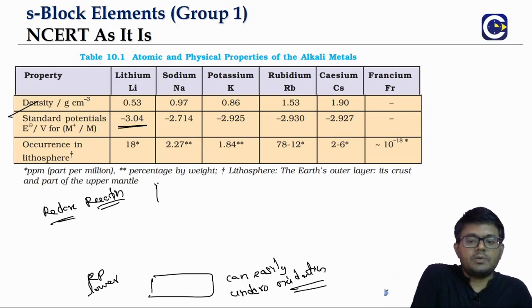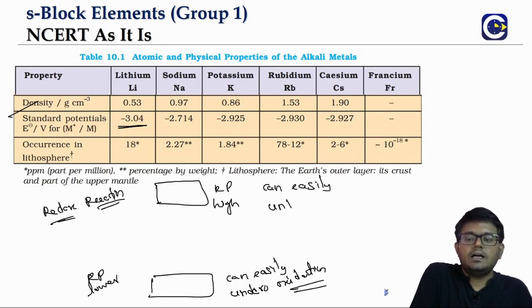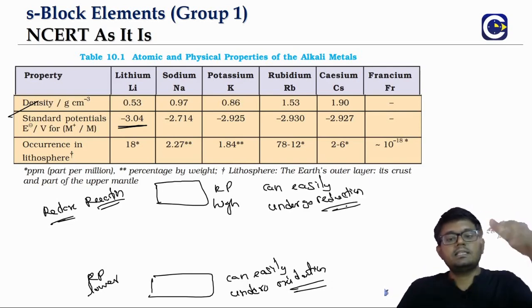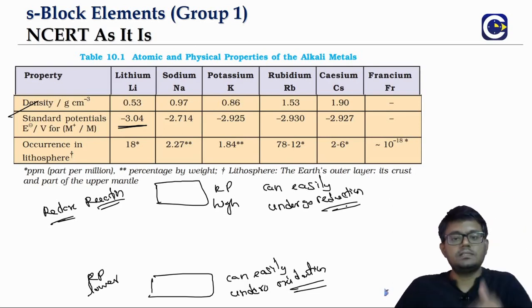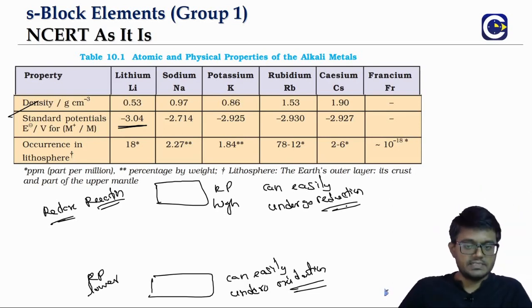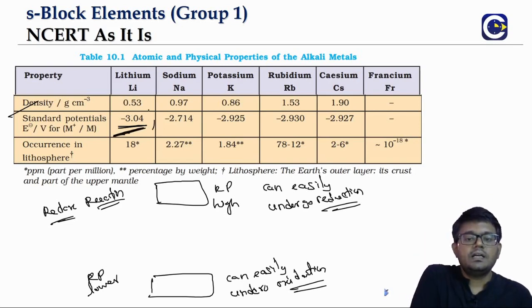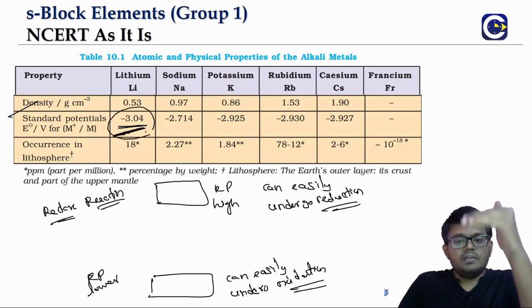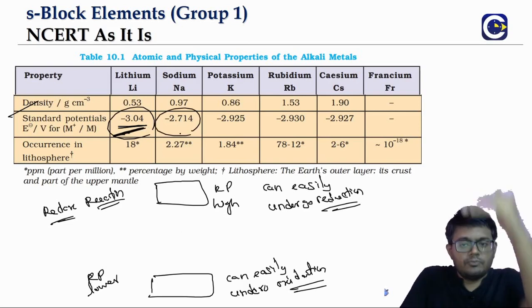So when the reduction potential is high, it means they can easily undergo reduction. Okay, so this is how we see them in the reduction potential series. Now the thing is, yes, lithium has a very low value, -3.04, and -2.74 means that is the least.